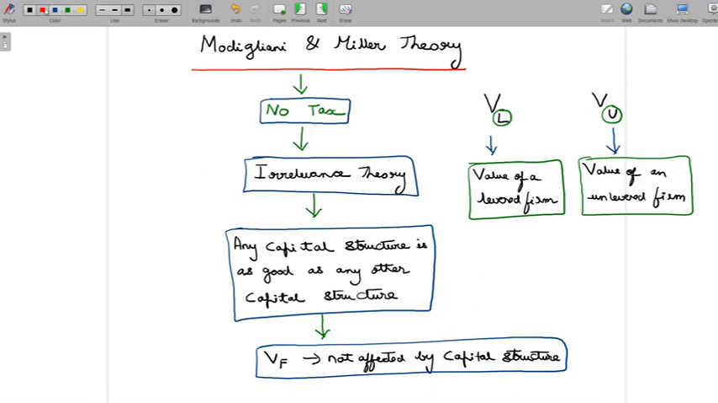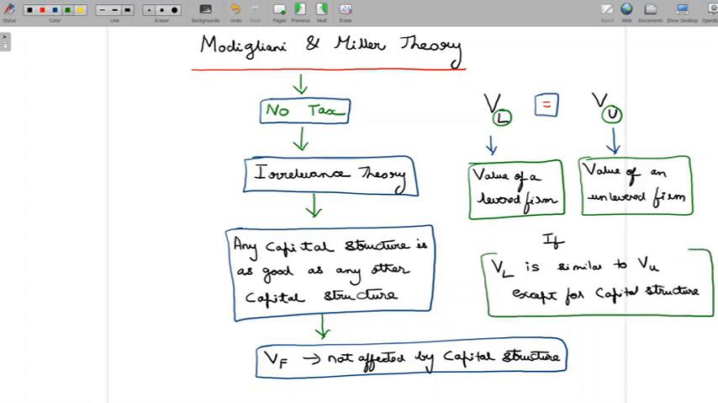Now, what Modigliani and Miller say is the value of the levered firm has to be equivalent to the value of the unlevered firm, provided both of these firms are otherwise similar. If VL is similar to VU except for capital structure. So except for capital structure, let's say both of these firms are in the same business, they manufacture the same products, they face the same types of risk in their business operations. Everything else is the same.